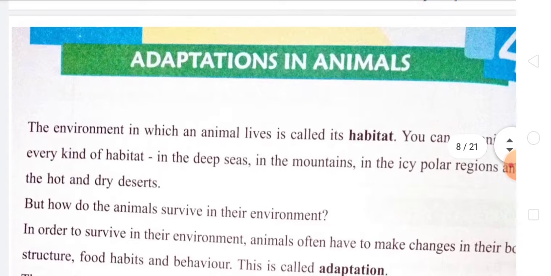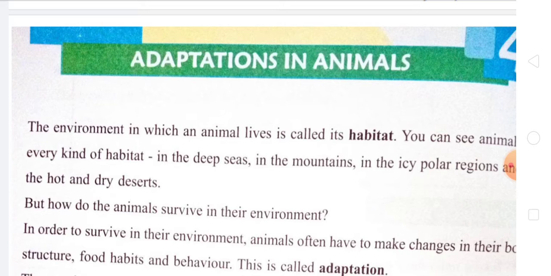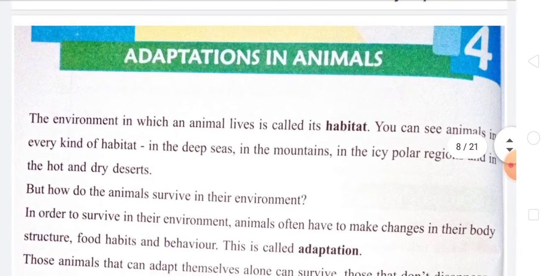So today we are going to learn chapter number 4 of the Standard 4 Science World book. Here we are going to see the chapter that is from the part of Unit 2, and the chapter name is Adaptations in Animals. The environment in which an animal lives is called habitat. We all know that, students.